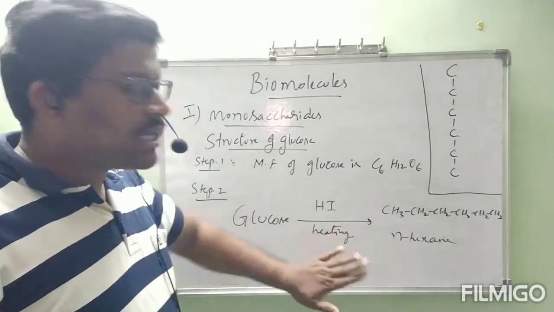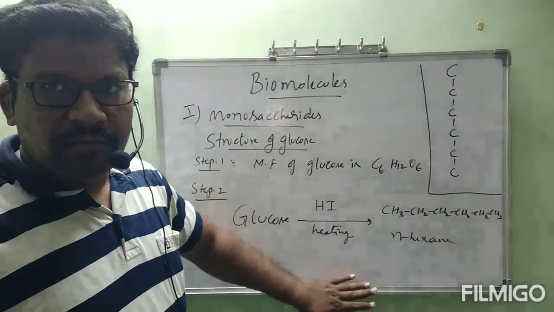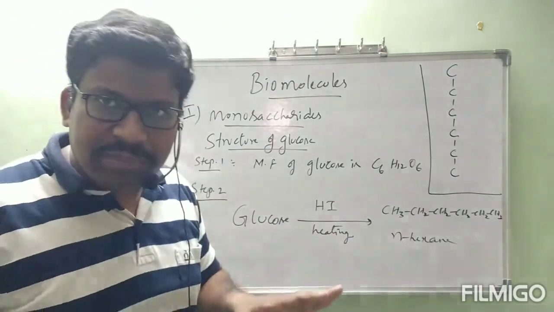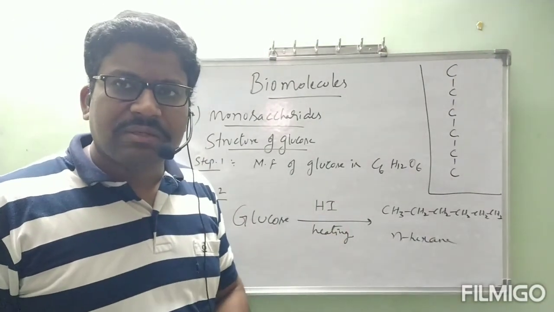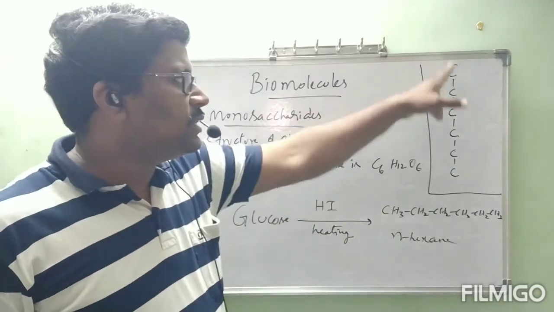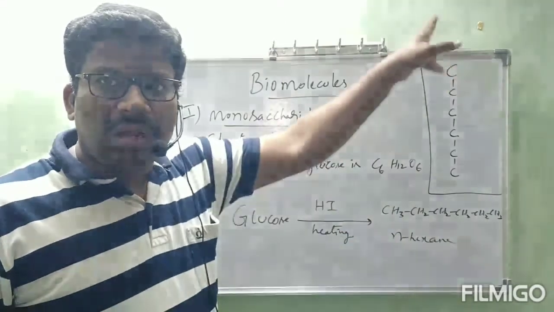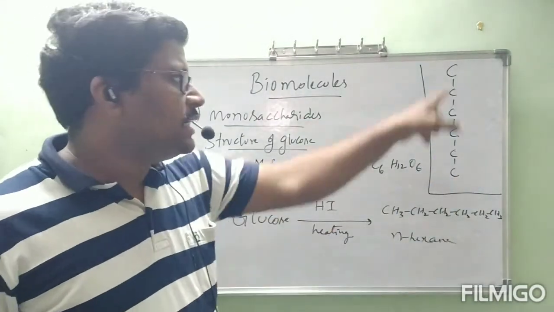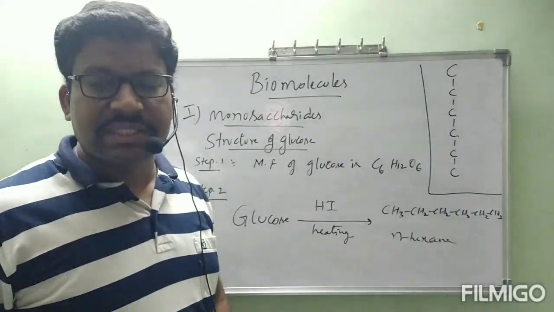So what is the conclusion from this first point? We got a conclusion that the carbon atoms present in glucose are also present in a straight chain only. It does not contain any branch. That's why I wrote the basic structure, the skeleton of glucose carbon atoms. It is in the straight chain. This is the first point.